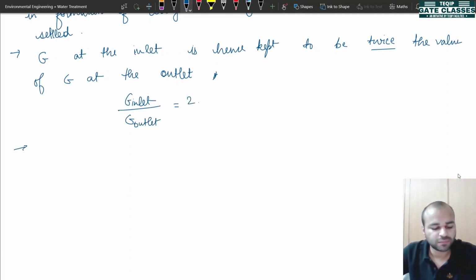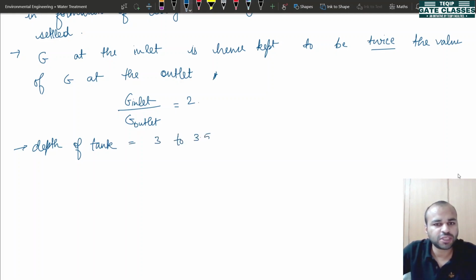Next, the depth of tank is equal to 3 to 3.5 meters. The detention period is recommended between 10 to 30 minutes.